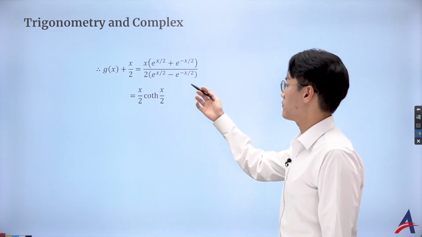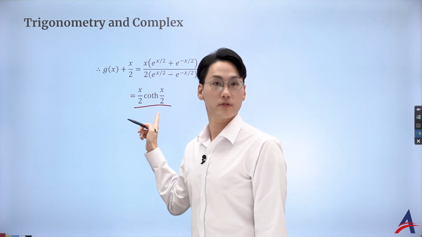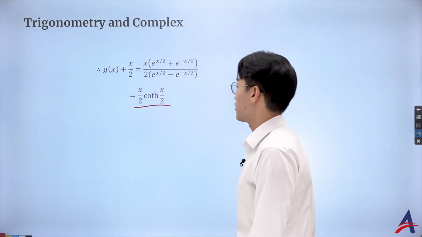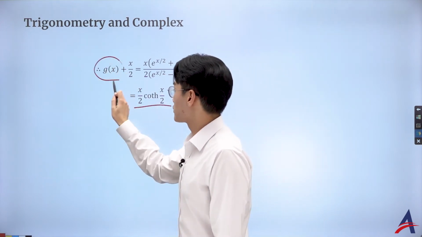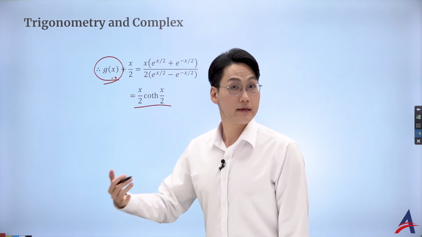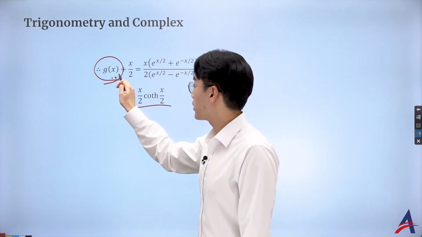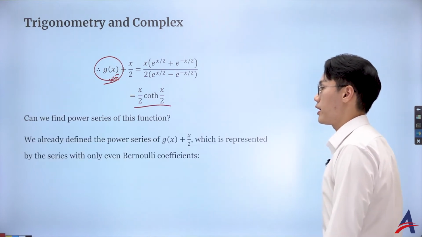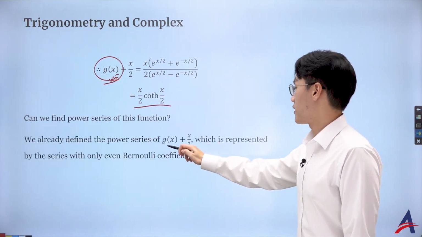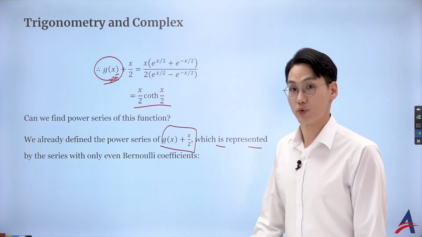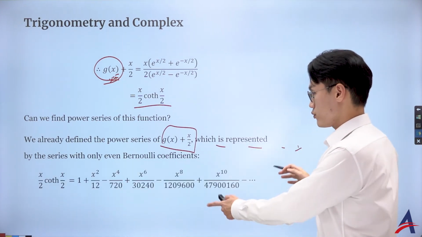So what I can then define is that, okay, that is going to be simply x over 2 times hyperbolic cotangent of x over 2, right? And remember, that was what? In fact, the one with the derivative that gives you the Bernoulli number, we already know its power series. We already have discussed the power series for it, right? We already defined the power series of this, which was represented by the series with only the even Bernoulli coefficients. Okay, so which was this?